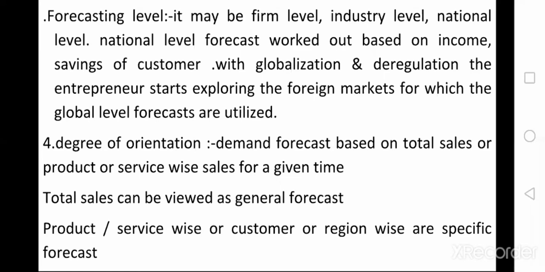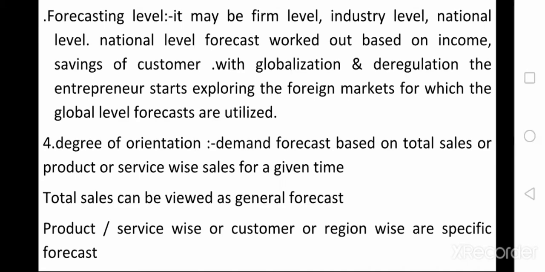The next one is degree of orientation. In degree of orientation, the demand forecast is based on total sales or product or service wise sales for a given time. That is, if the company wants to estimate the demand based on total sales or only a particular product or particular service, those demand forecasts are different.